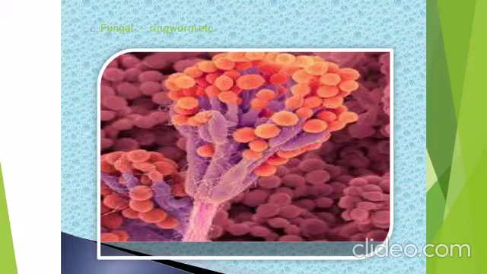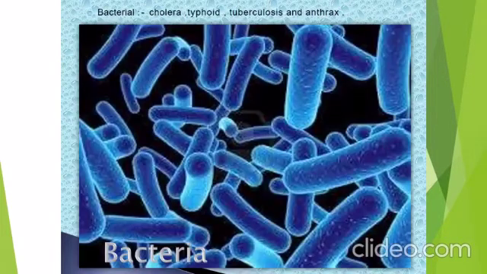Next are the fungal diseases. The infectious agent is fungus or fungi. As I told you earlier, many common skin infections are caused by fungi. Examples are ringworm and athlete's foot. Bacteria or bacterial agents cause diseases such as cholera, typhoid, tuberculosis, and anthrax.